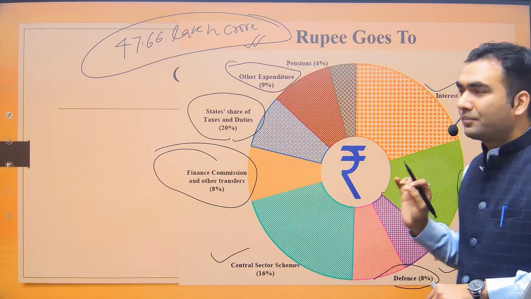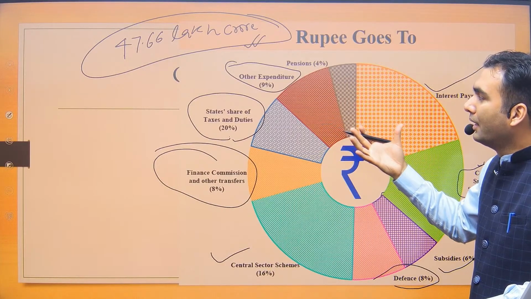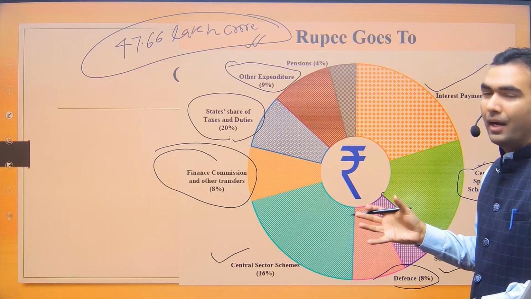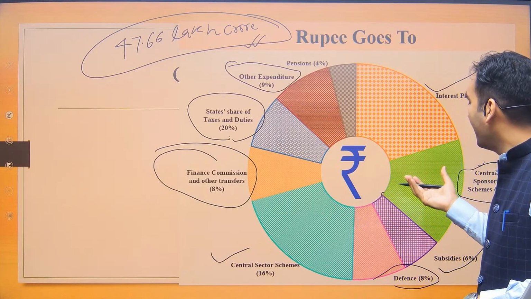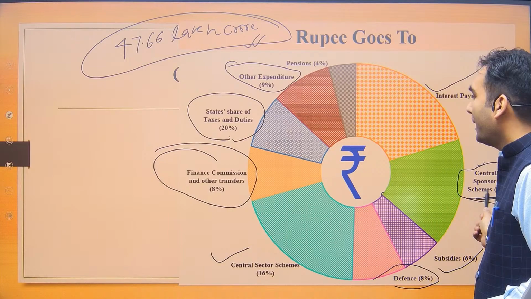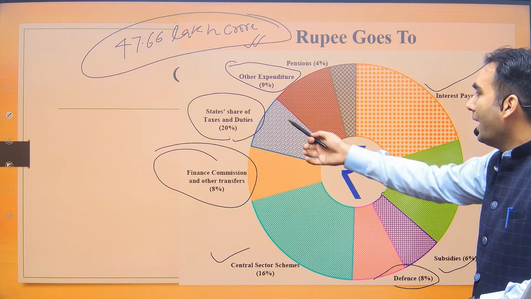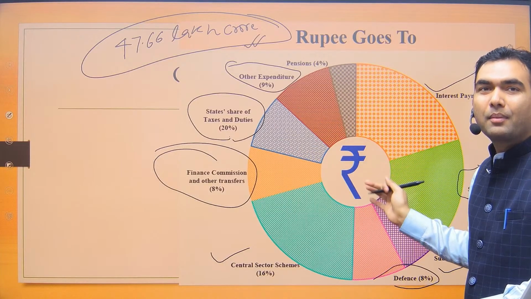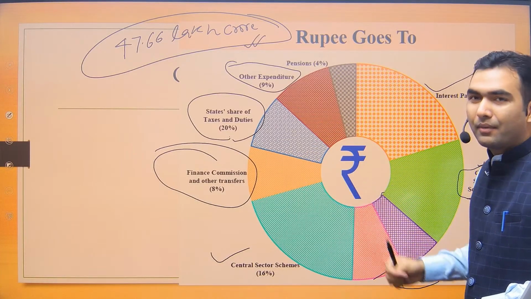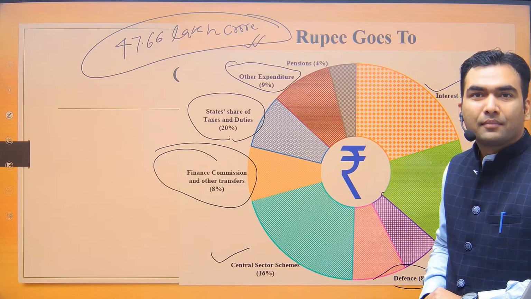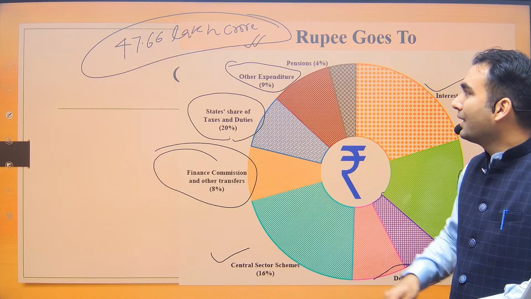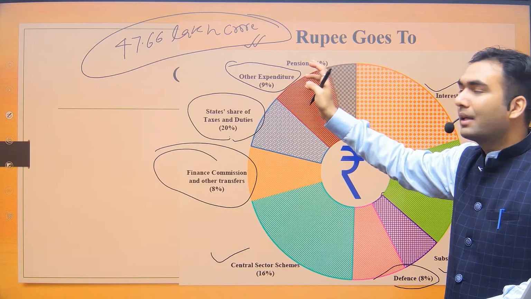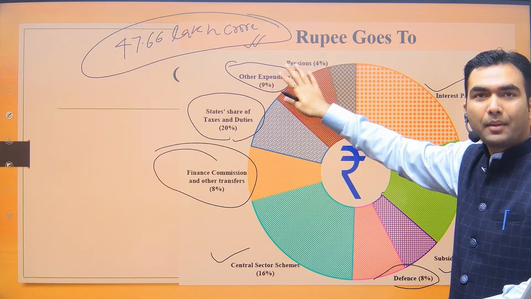Just listen to me, because this is the graph which I have taken from the government's budget document itself. One more thing is problematic here: the centrally sponsored scheme at 8% seems as big as the state share at 20%. So probably the government has not made this diagram carefully. I have simply taken it from there. Other expenditure is actually clubbed together. Many expenditures have been collectively clubbed as other expenditure, which is why it is not an important aspect.